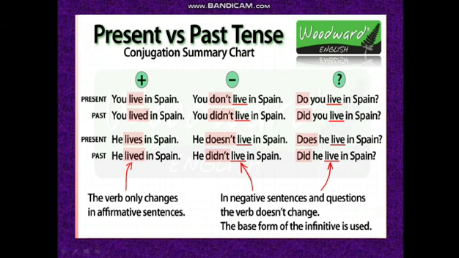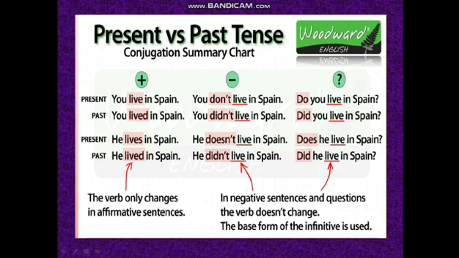Now to make an interrogative sentence: do you live in Spain? And in past tense, did you live in Spain? The verb live will remain as it is. Only do and did will change, as in the negative form. But in negative you add not to it, while in making a question you will not add not.